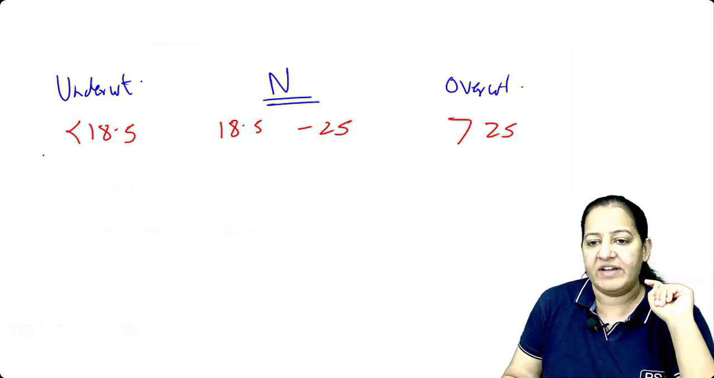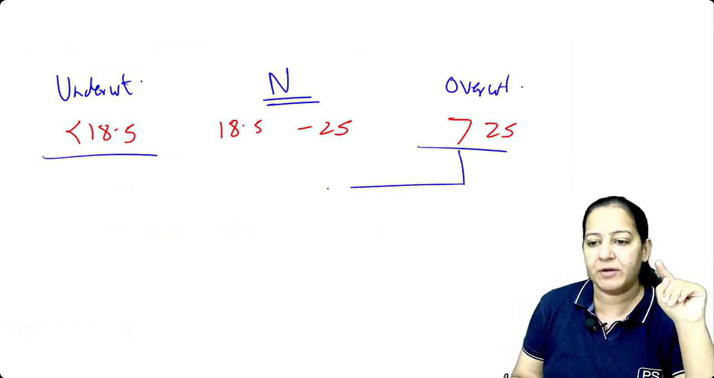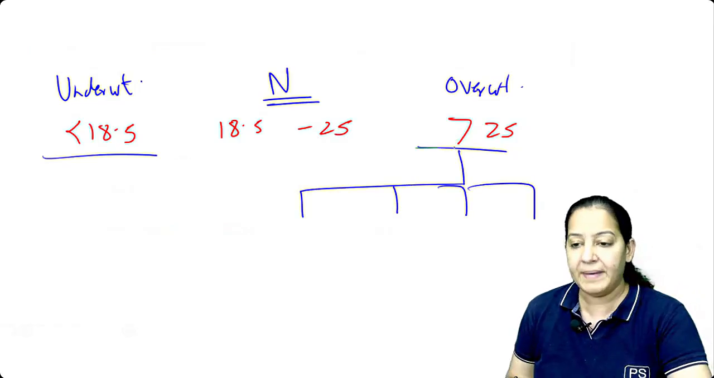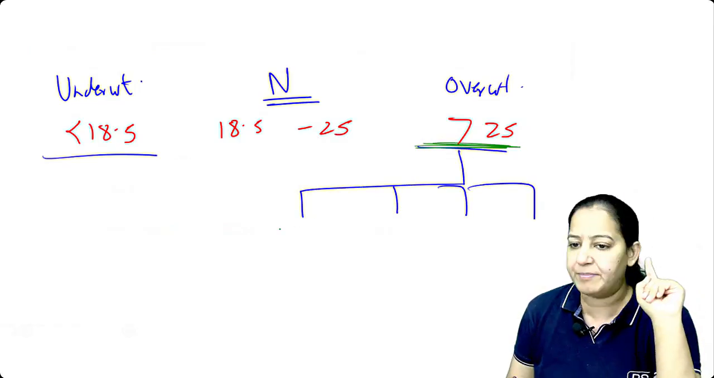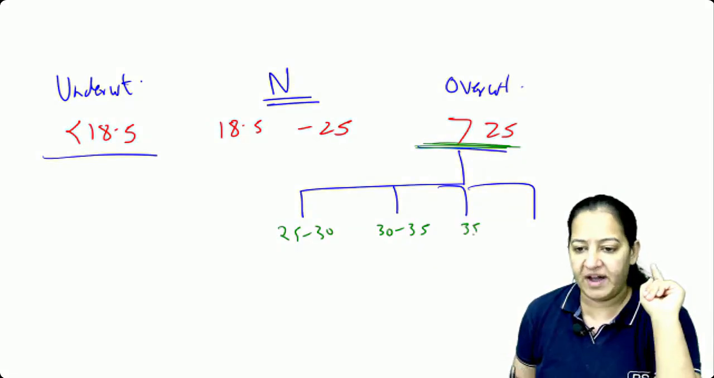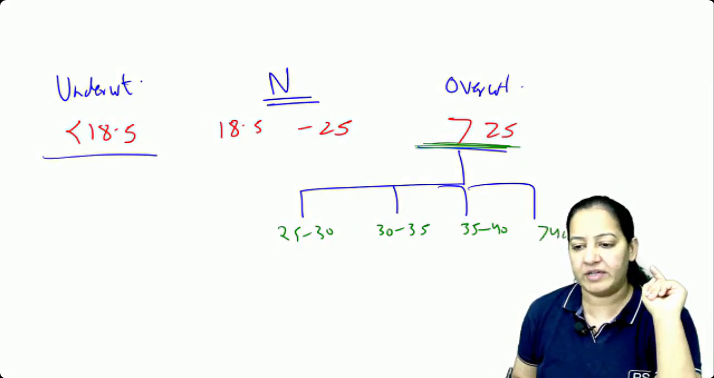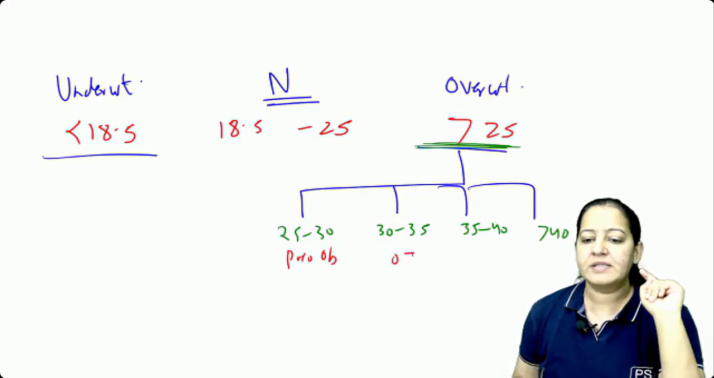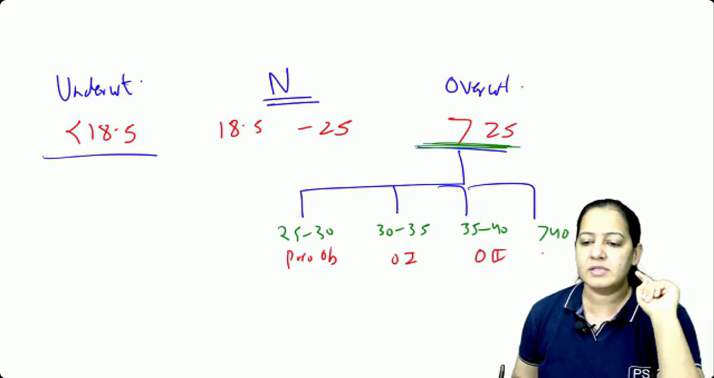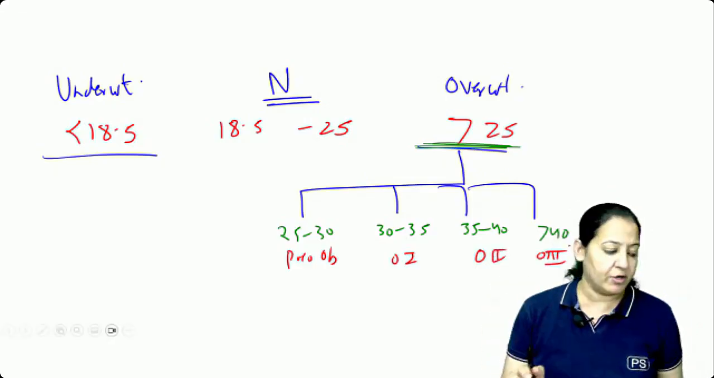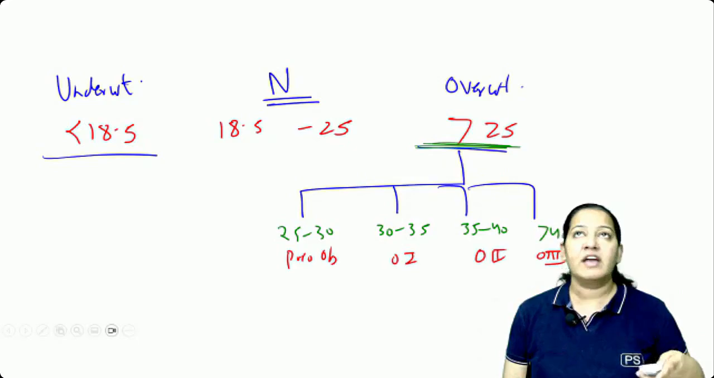Underweight is just underweight, but overweight is further classified into 4 types, as they all have BMI more than 25: 25 to 30, 30 to 35, 35 to 40, and more than 40. This is known as pre-obese. This is known as obesity 1. This is known as obesity 2. This is known as obesity 3 or morbid obesity. You get simple questions on that. How many of you got it? Can we go ahead?